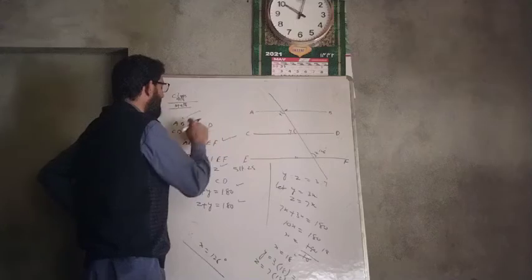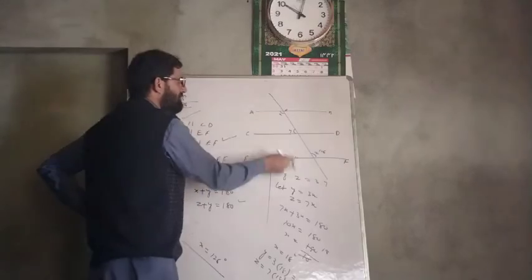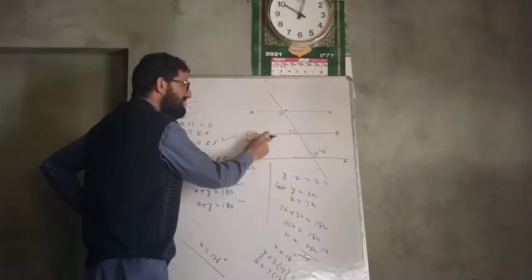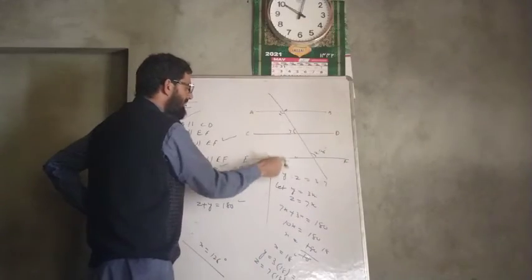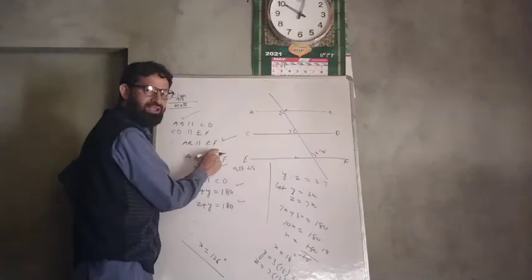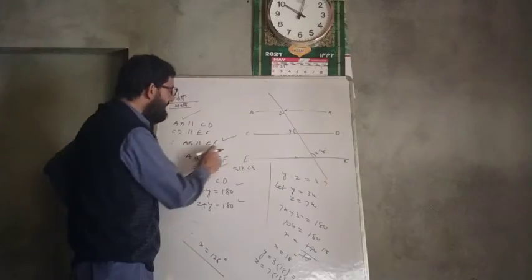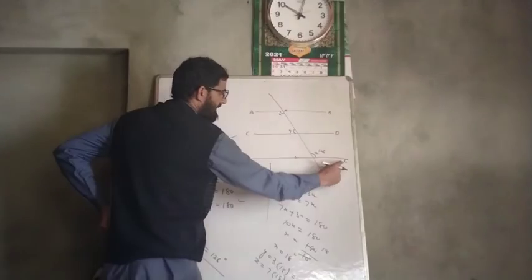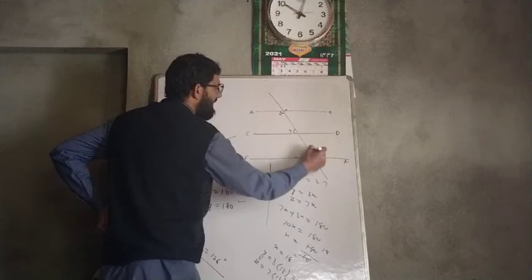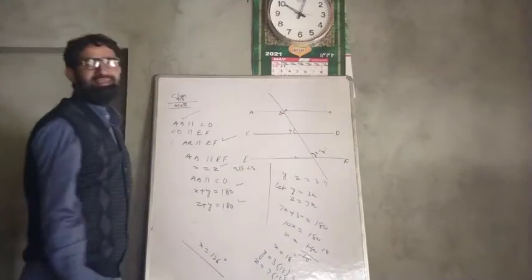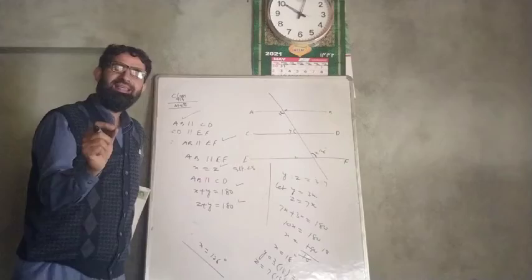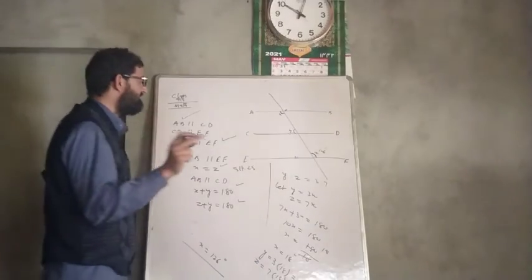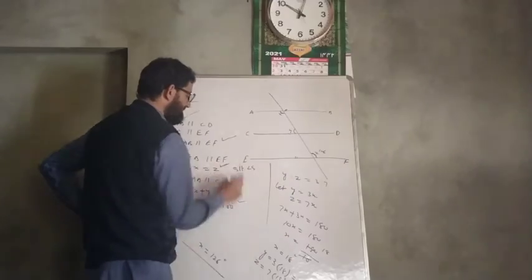AB is parallel to CD and EF is parallel to CD. When they are parallel to the same line, they are parallel to each other. Therefore AB is parallel to EF. Now when AB is parallel to EF, therefore X is equal to Z. Why? Because alternate angles are equal. When two lines are parallel and are intersected by a transversal, then alternate angles are equal. Remember this. So we write here X is equal to Z.